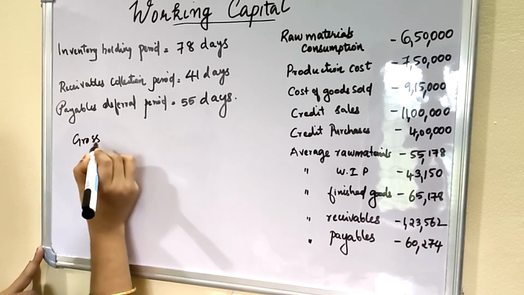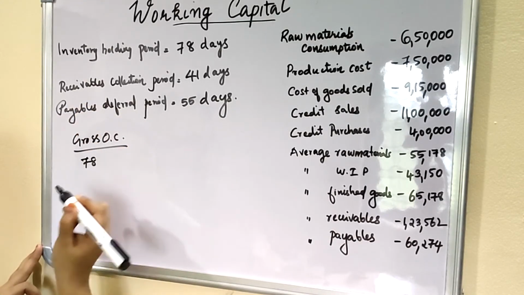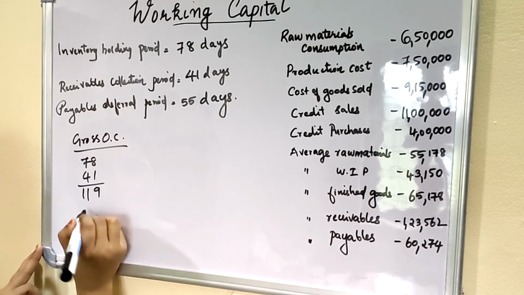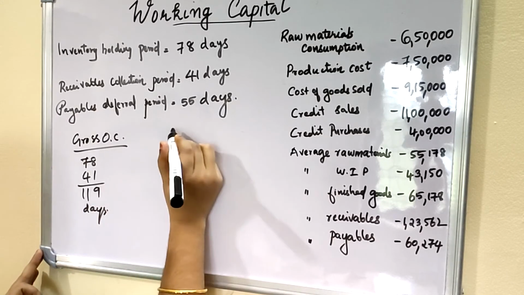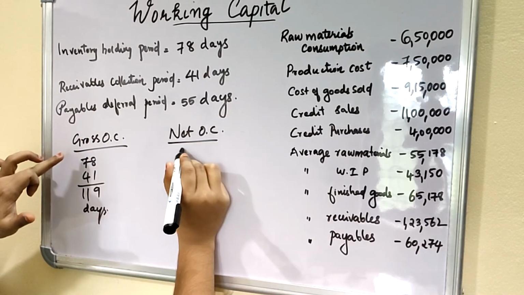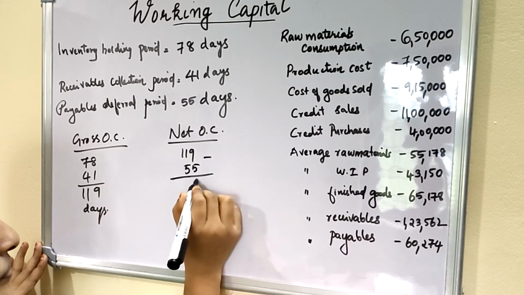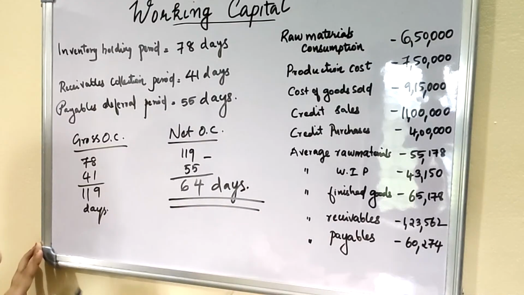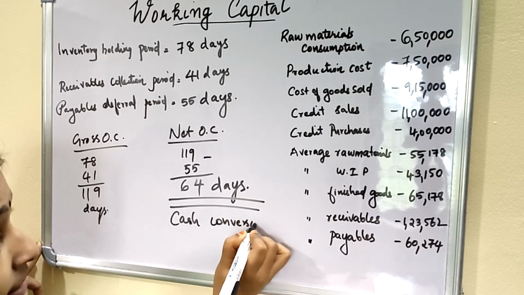So gross operating cycle is equal to inventory holding period plus receivables collection period. So 119 days is the gross operating cycle. And net operating cycle is equal to gross operating cycle minus payables deferral period. So 64 days is the net operating cycle or cash conversion cycle in days.